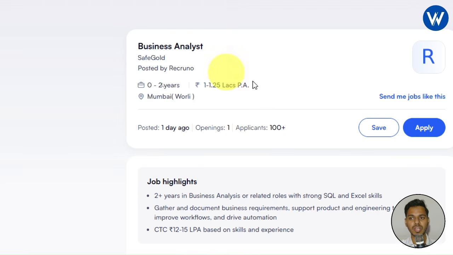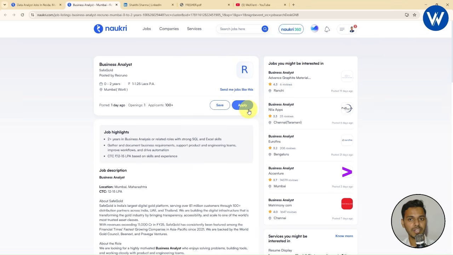Now what you can do is you can neglect this job, because when you apply for this job, your profile will not be highlighted on the top. This is a negative sign. I hope you guys are understanding. Now let me tell you the best time in order to apply for the job.